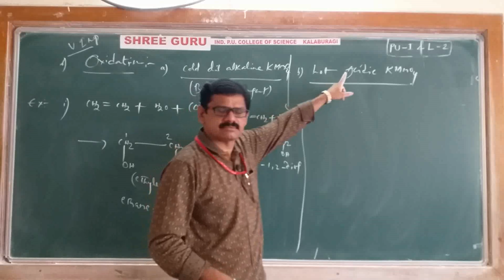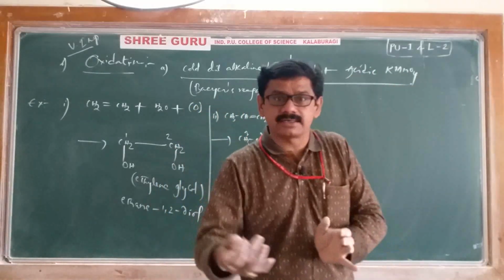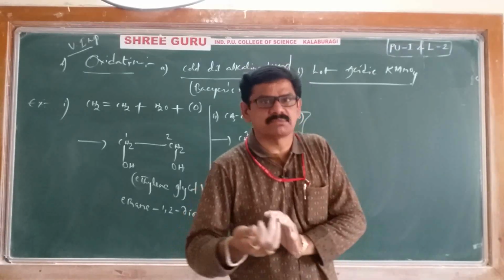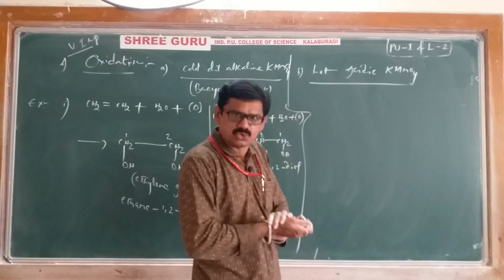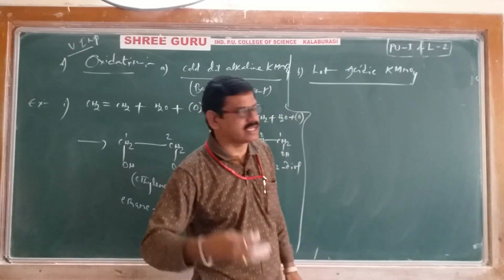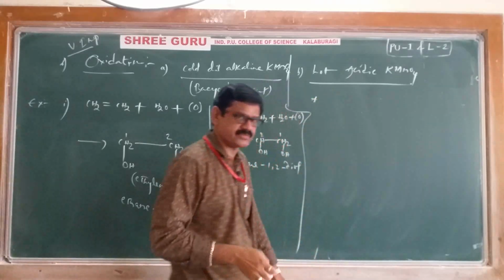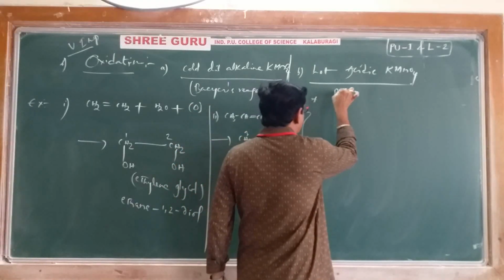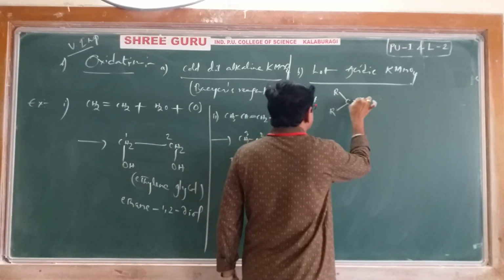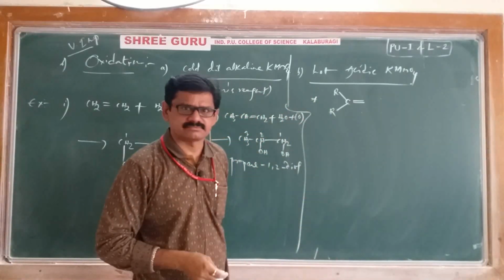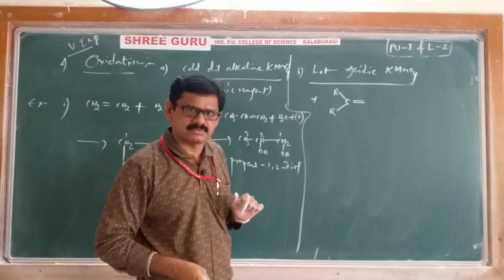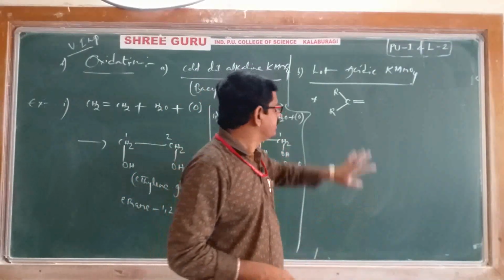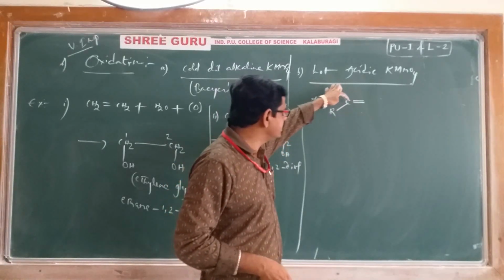Now, in the case of hot acidic KMnO4, how does the oxidation take place? For that purpose, I'll give you some conditions. Please try to remember them, then our job is easy. First, suppose in our alkene this group is present: R, C, R with a double bond. You will understand by seeing an example later. For now, just remember R, C, R with a double bond.